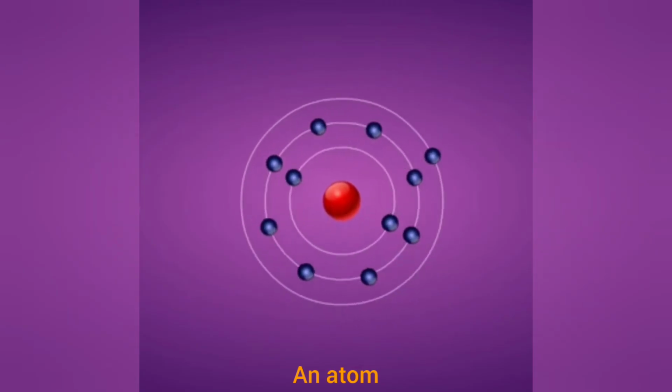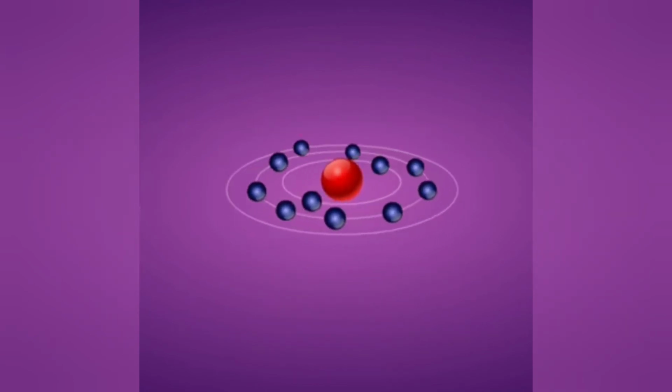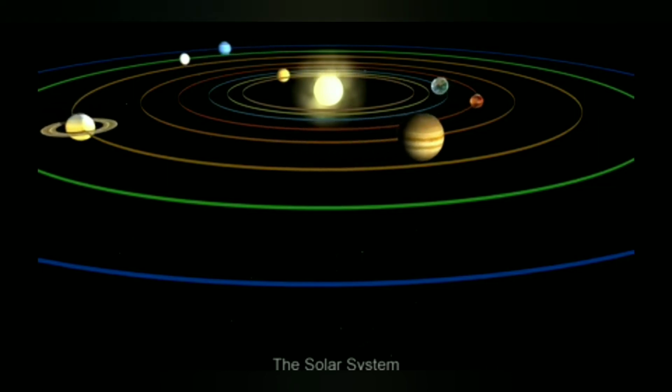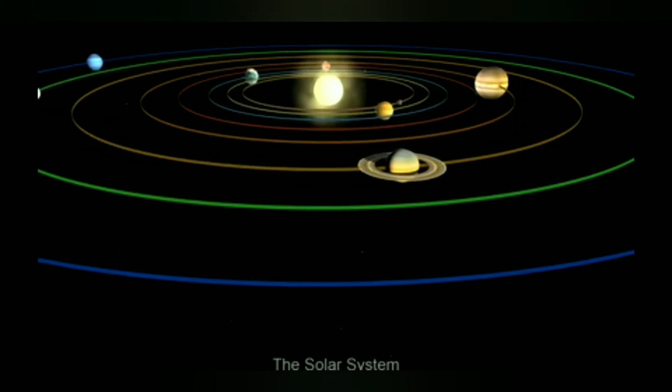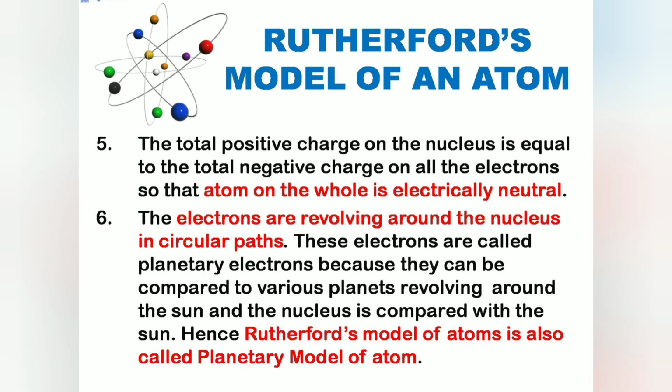Then the electrons are revolving around the nucleus in circular paths, just like the planets are revolving around the sun in circular orbits. That's why these electrons are also called planetary electrons. And therefore, Rutherford's model of atoms is also called planetary model of atom.